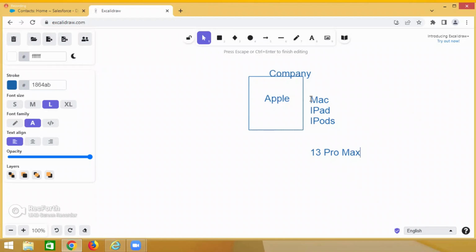Now, for example, after 6 months, those people want to release the 14th version of that mobile. But before it is released to the market, we know the features. That product, Apple 14 mobile, really does not exist in the real world, but we know the features.